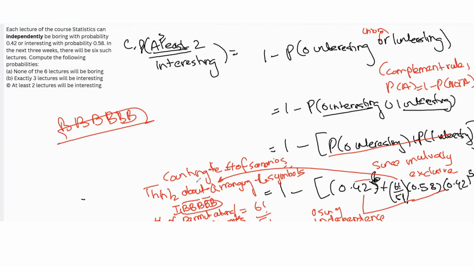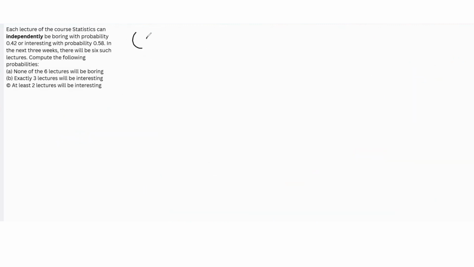When they're all interesting or they're all boring, there's only one possible way that can happen. But when that's not the case, you do have to count the number of different arrangements, like we did when we wanted to find exactly three were interesting, or at least two will be interesting. Now here we did this question using the complement rule. Let's look at an alternative way this could have been done, if we hadn't applied the complement rule.